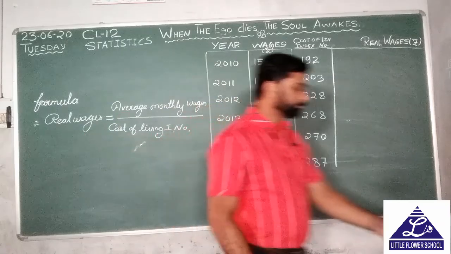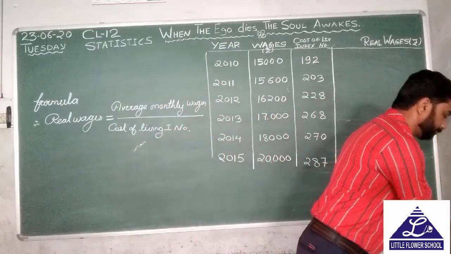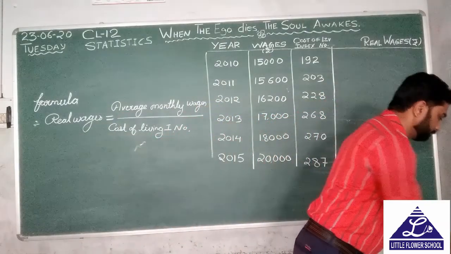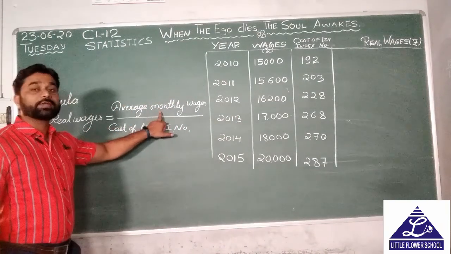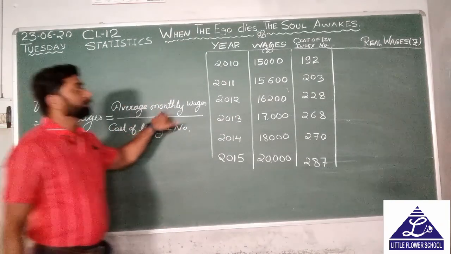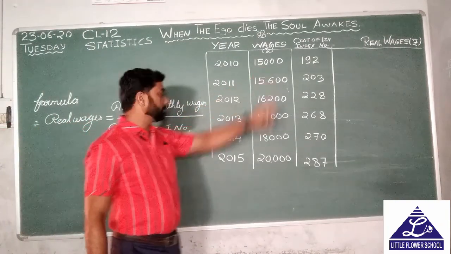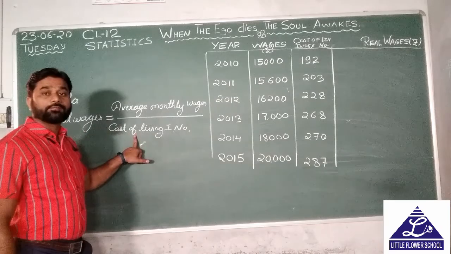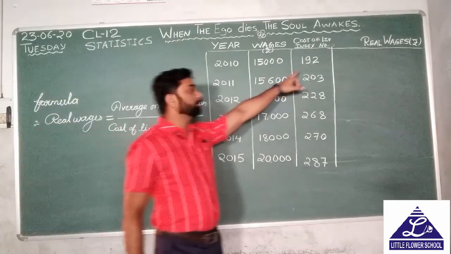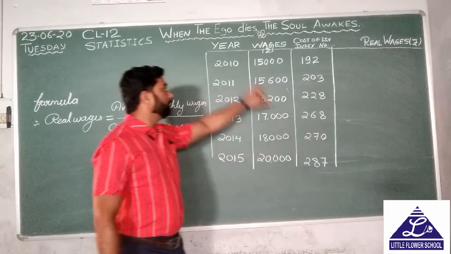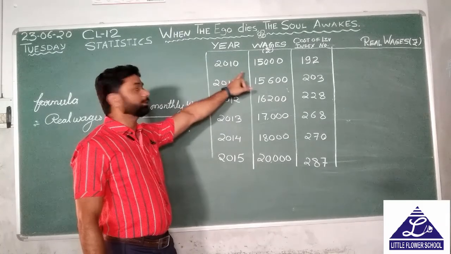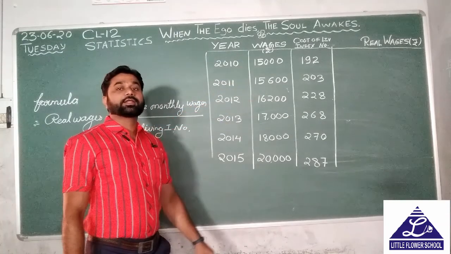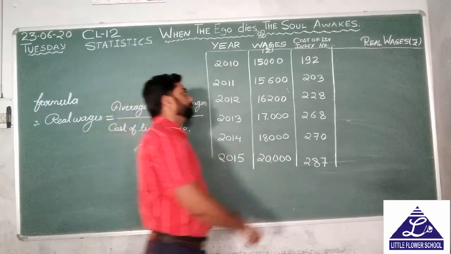Average monthly wages upon cost of living index number. We are going to solve it according to the years given in the question. First of all, let's begin with 2010.